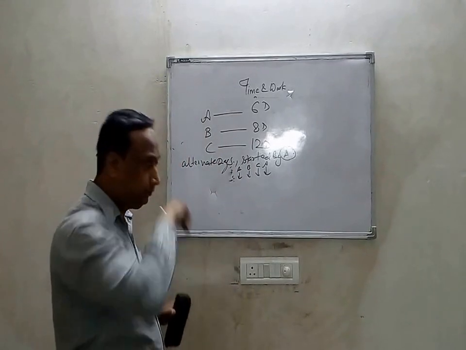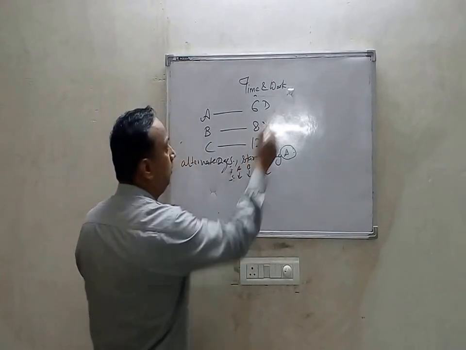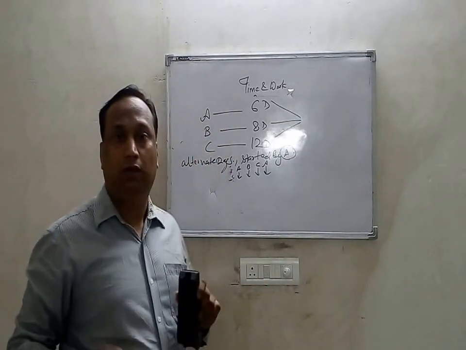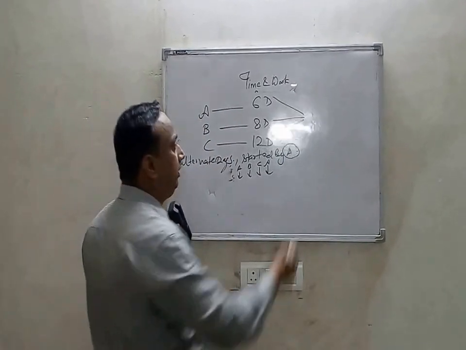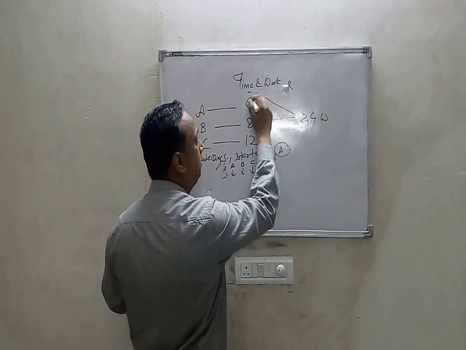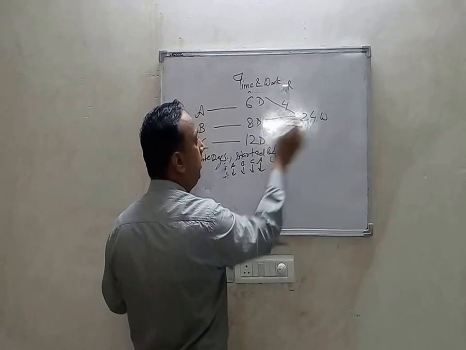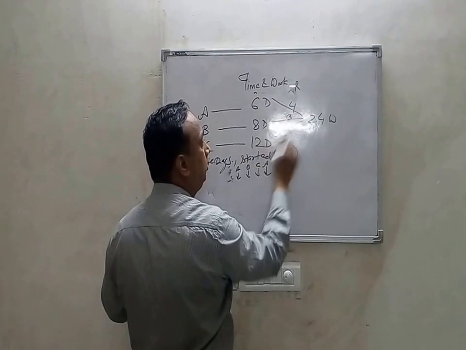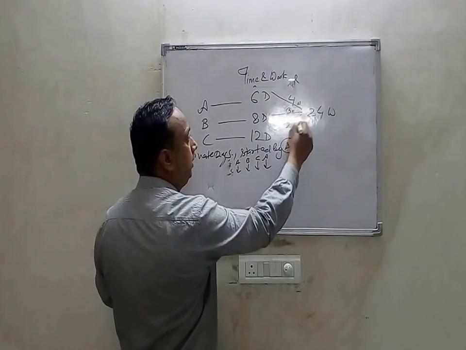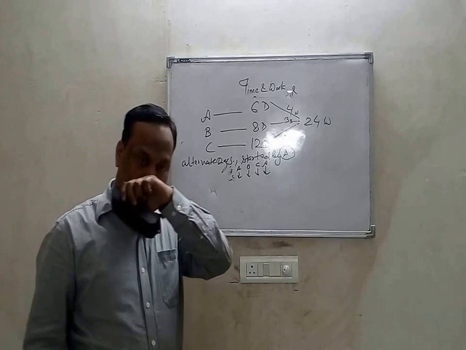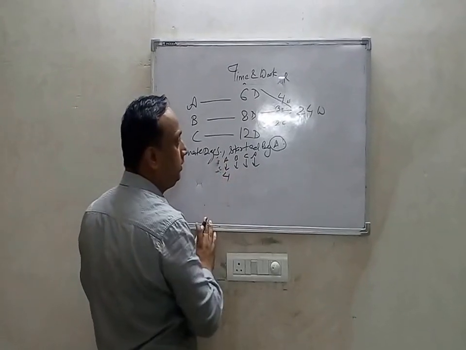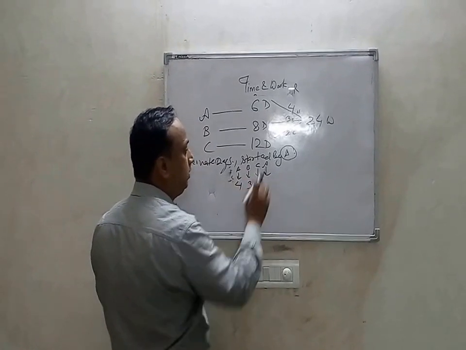Now take the LCM of all these. LCM will come to 24. What about the rates? 24 work. 6 fours are 24, 8 threes are 24, 12 twos are 24. That is, the rates of A, B and C are 4, 3 and 2. Now they work on alternate days. A will perform a work of 4 units, B will perform 3 units, C will perform 2 units.